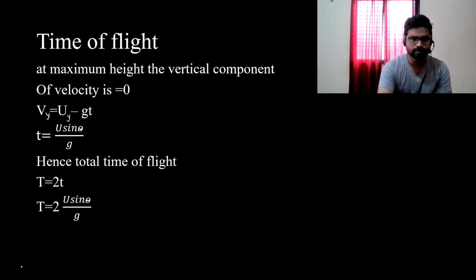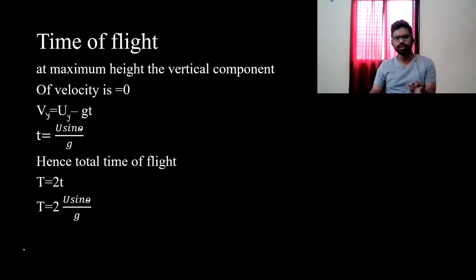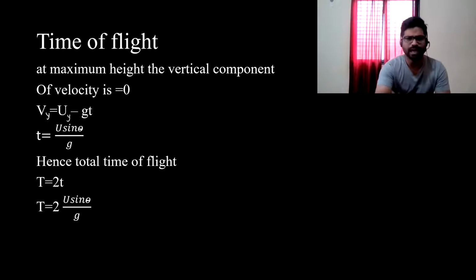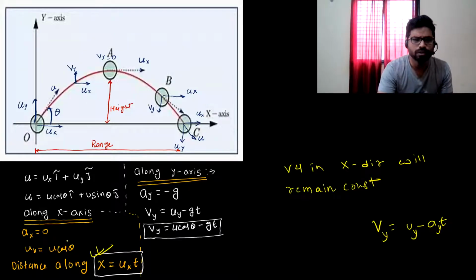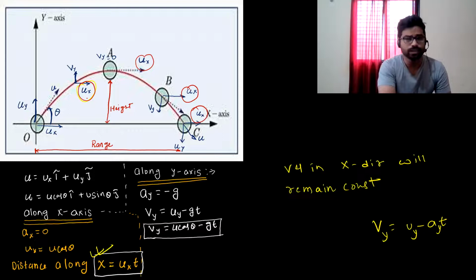All right. Next, if I have to calculate time of flight in a particular projectile motion. So we know that from this diagram, this is ux. Let me choose a different color. This is ux, which is going to be constant throughout the projectile. But the Vy value will first decrease. So this is Vy, and at vertical maximum height, or at maximum height, the vertical component of velocity is 0.